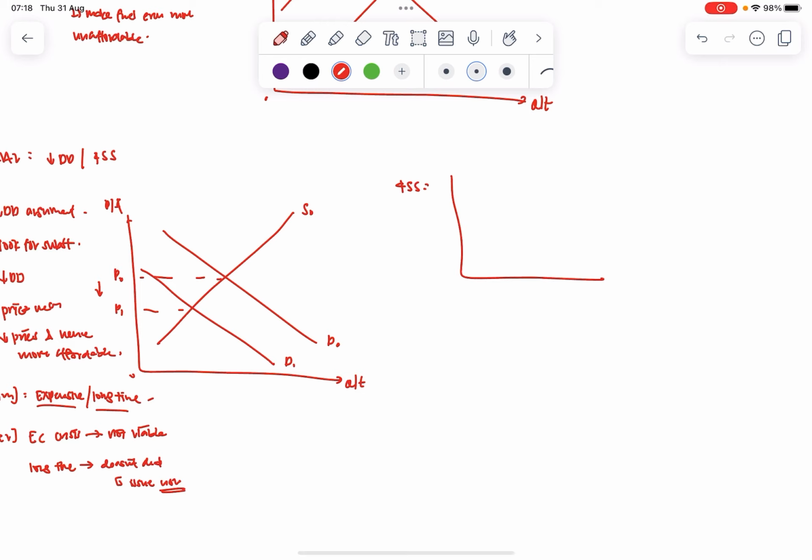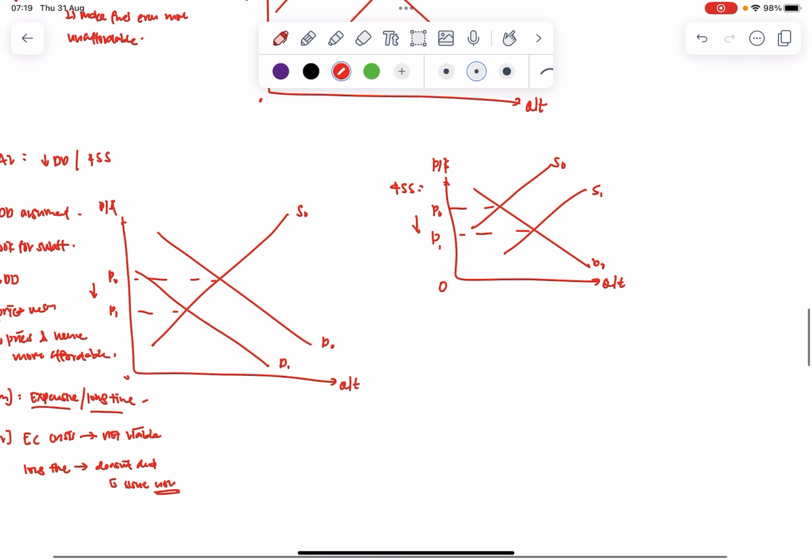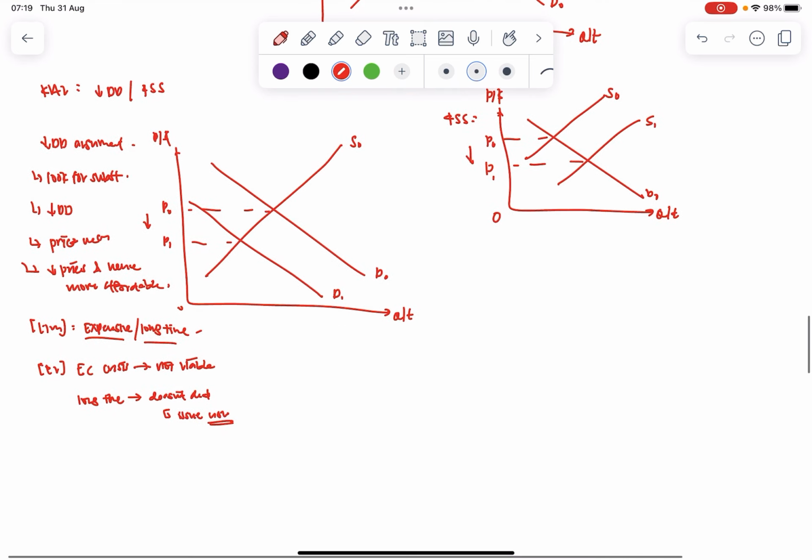I'll draw the graph first. Same thing, I won't complicate the graph. I will just keep it as bare bones as I can. If there's my demand here, and then there's an increase in supply leads to a fall in price. Right? So here, when I look at this diagram, how will I explain an increase in supply.